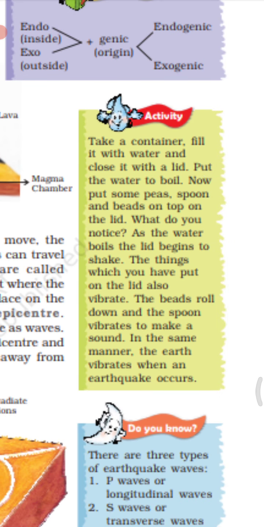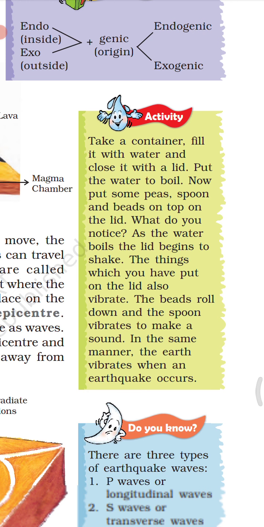Take a container, fill it with water and close it with a lid. Put the water to boil. Now put some peas, spoon and beads on top of the lid. What do you notice? As the water boils, the lid begins to shake. The things which you have put on the lid also vibrate. The beads roll down and the spoon vibrates to make a sound. In the same manner, the earth vibrates when an earthquake occurs. So it's a really very nice activity.